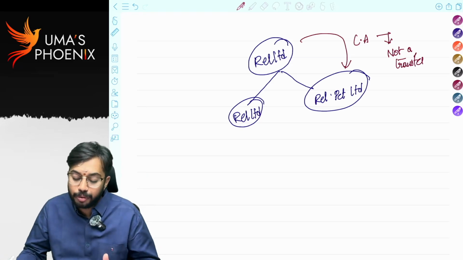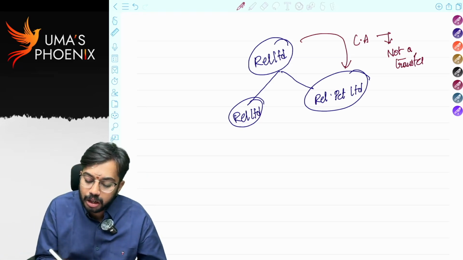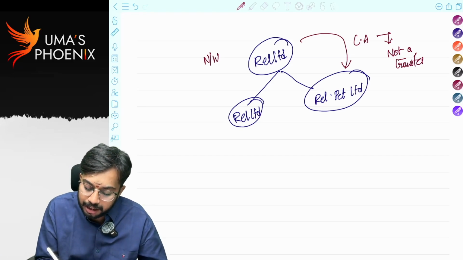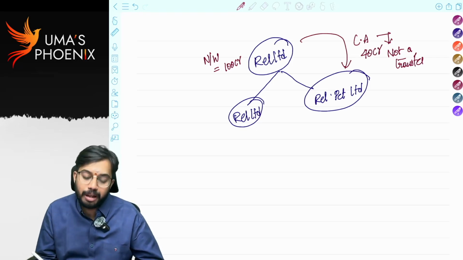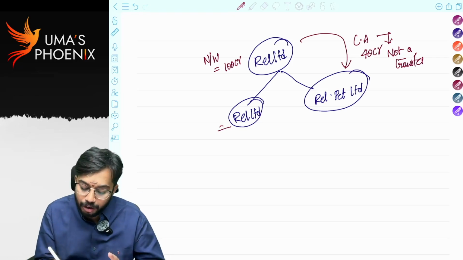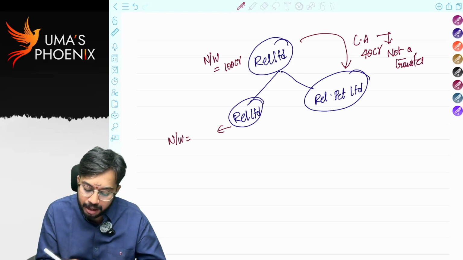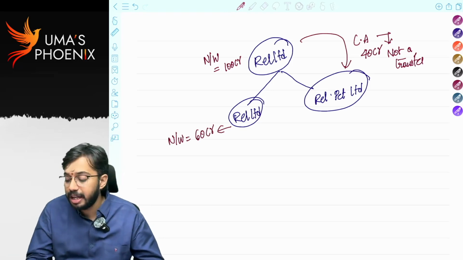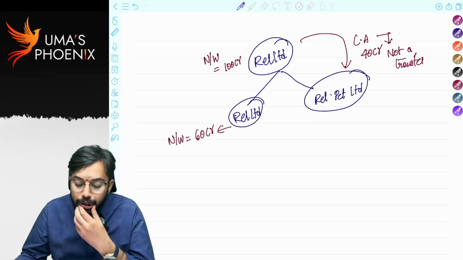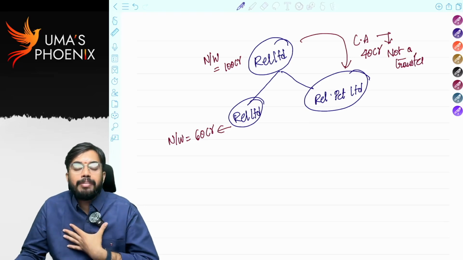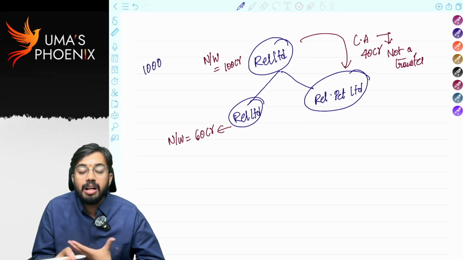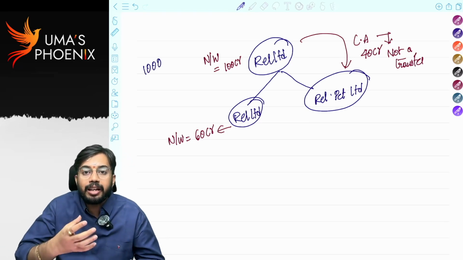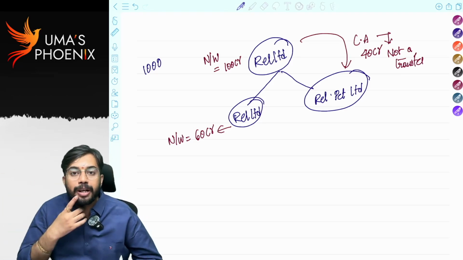Simple. Now let's say Reliance Limited's net worth is 100 crores. It transferred 40 crores to Reliance Petroleum Limited. After transfer, what is the net worth of Reliance Limited? Net worth of Reliance Limited will only be 60 crores. Correct? So in this scenario, I am the shareholder of Reliance Limited. My share price is 1000 rupees. 40% of my share is getting transferred to Reliance Petroleum Limited.